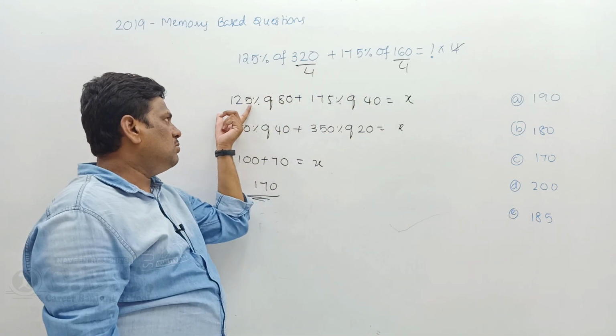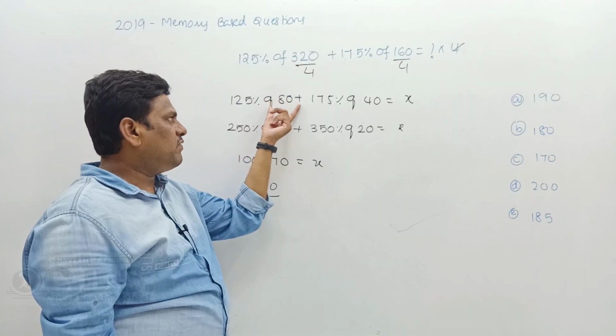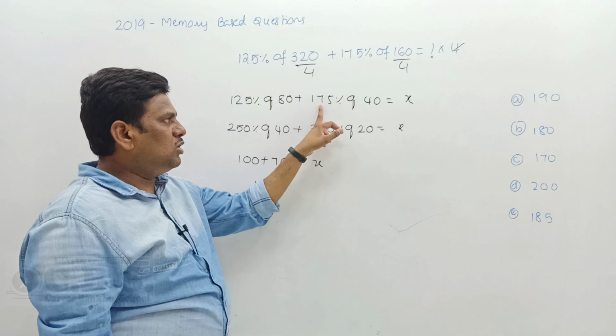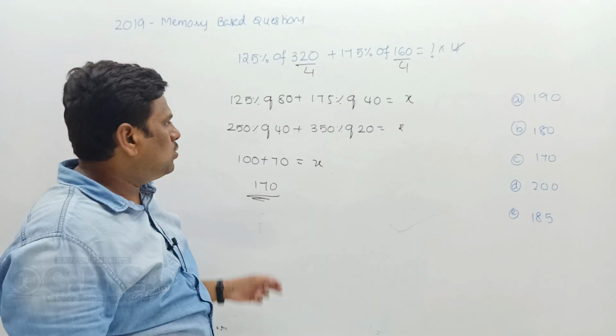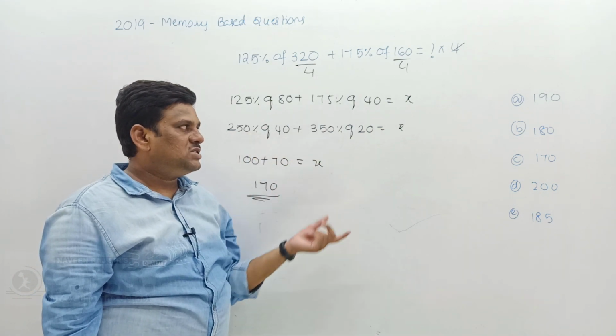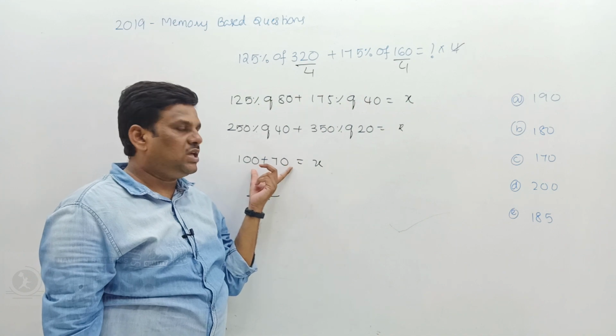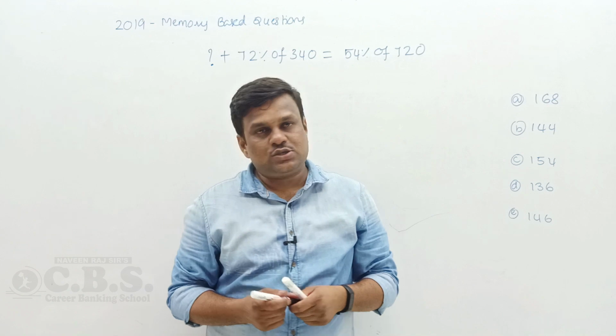125% of 80 means I double. Double of 125 gives you 250. If I double, I halve. Half of 80 is 40. Double of 175 gives you 350. If I double, I halve. So 250% of 40 gives you 100, and 350% of 20 gives you 70. 100 plus 70 gives you 170. Option C is the right answer. Okay, next question.